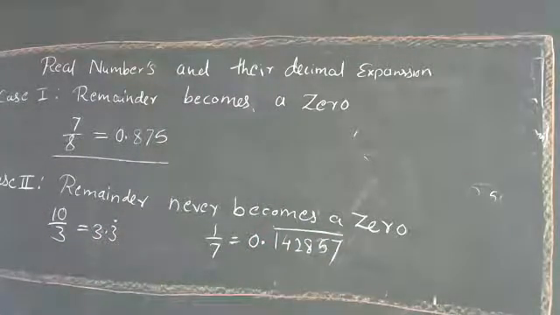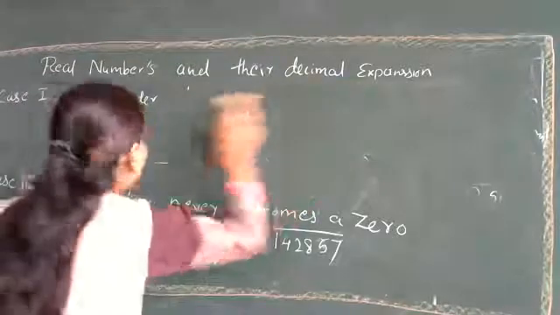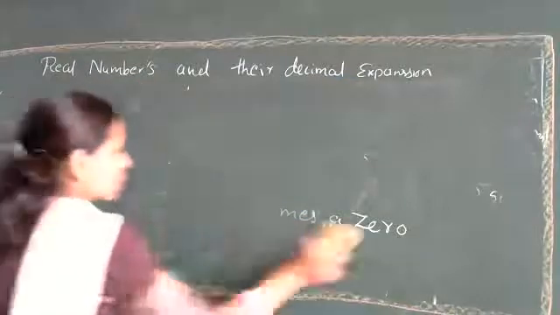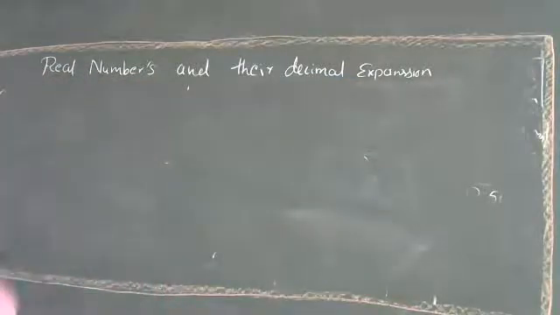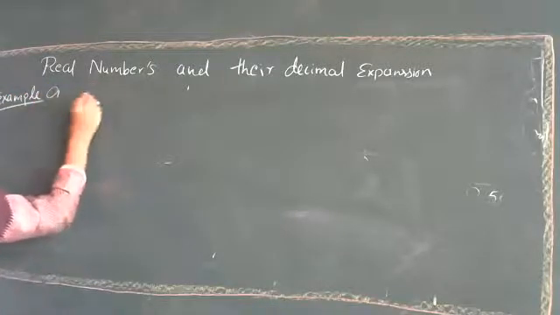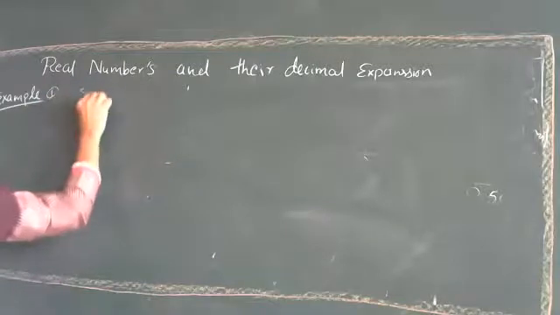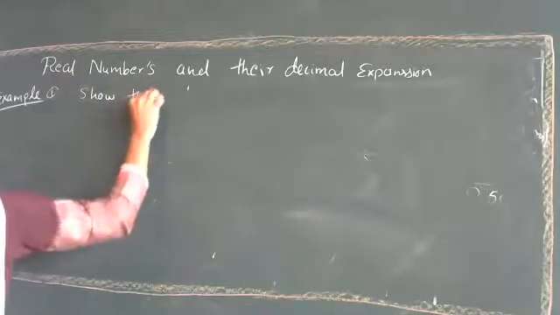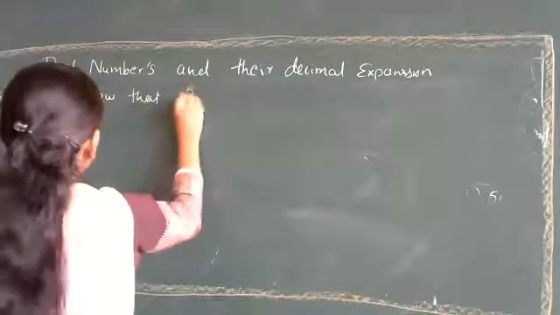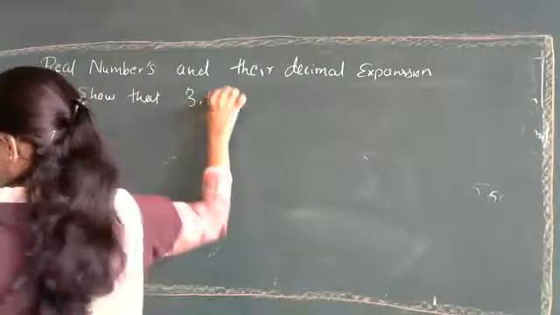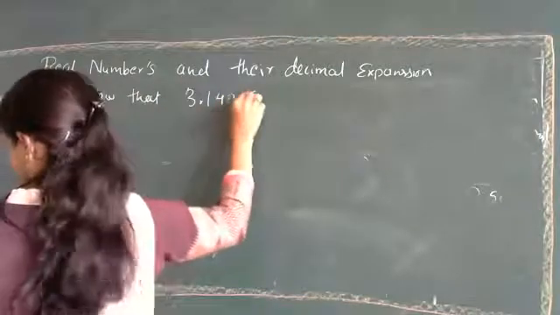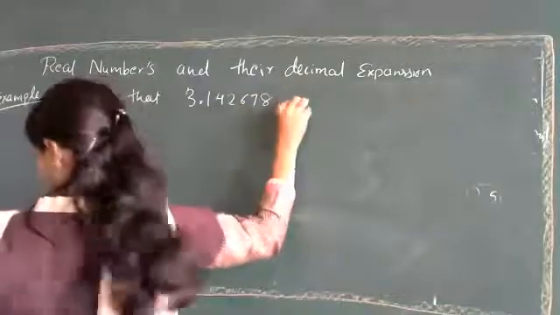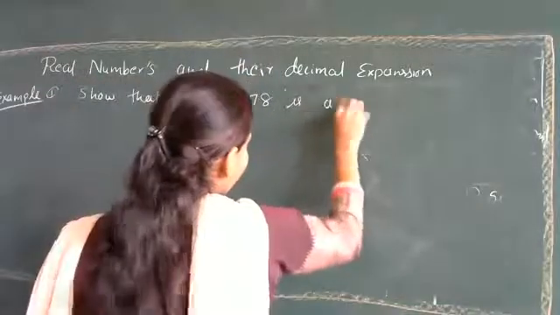Show that 3.142678 is a rational number.